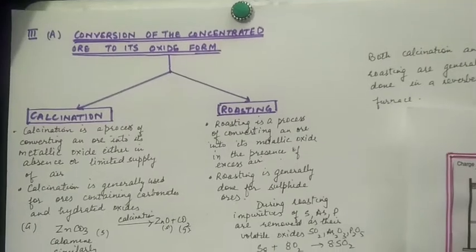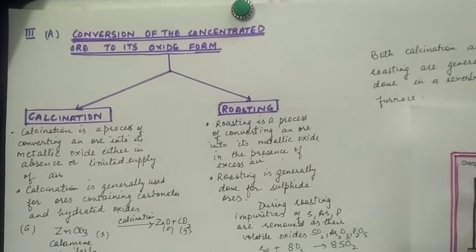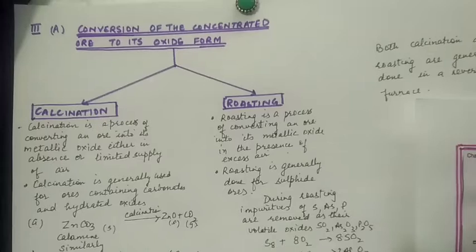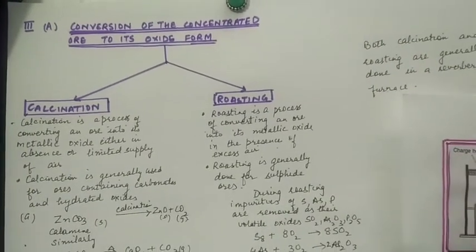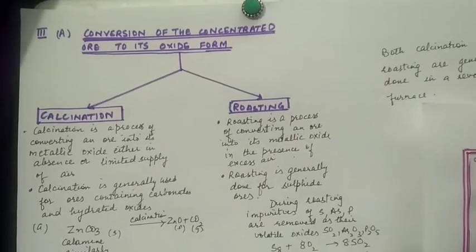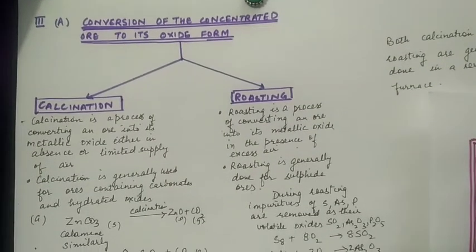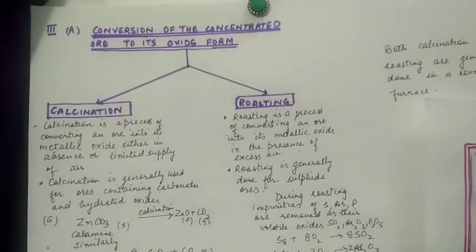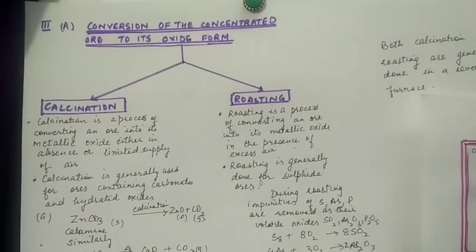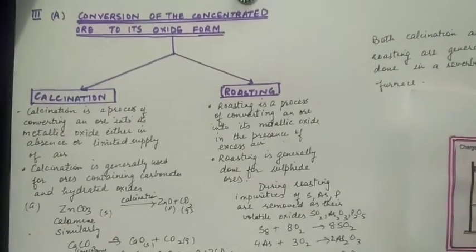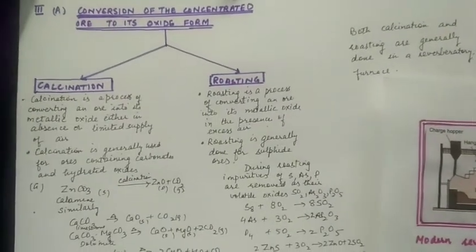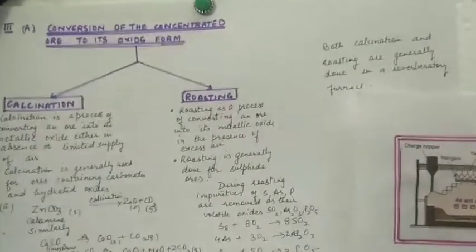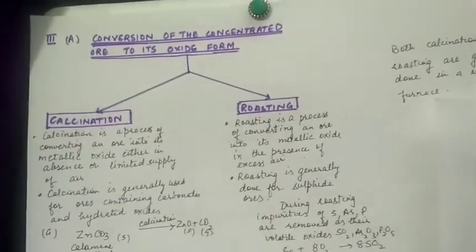In our previous lecture, we did the first two steps of metallurgy, where we crushed and powdered the ore and carried out its concentration. Now the next step is conversion of the concentrated ore to its oxide form. We convert the concentrated ore to its oxide form because it's easier to reduce an oxide into metal than any other compound like sulfide or carbonate.